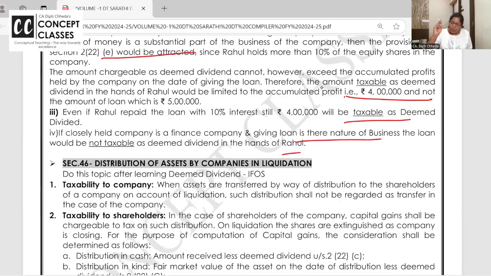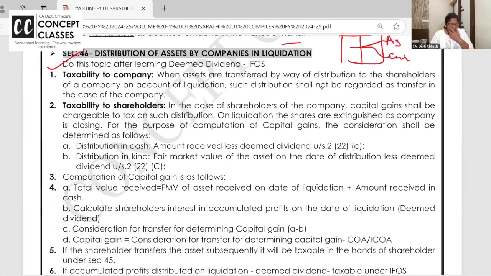Okay. One concept is there in capital gain, section 56. That's when the company is closing the door and we are saying to shareholders, take the assets, take the cash. So nothing is taxable in the hands of the company. You remember? There are a few transfers in sections 46, 47 which are not taxable.